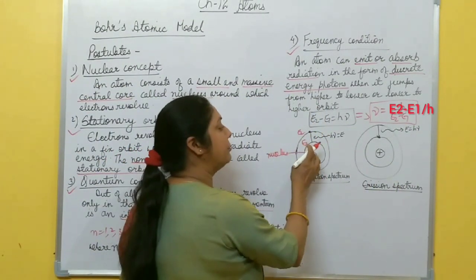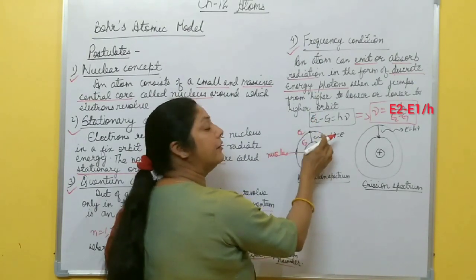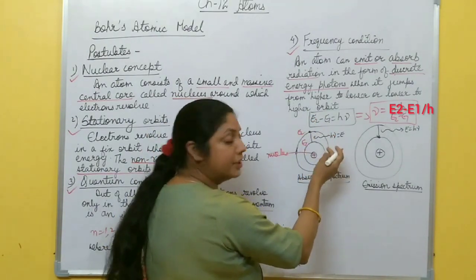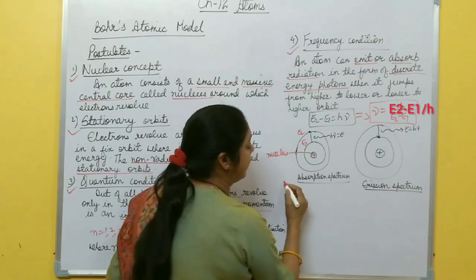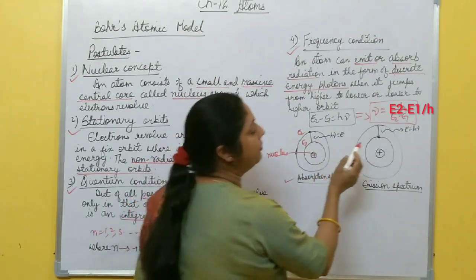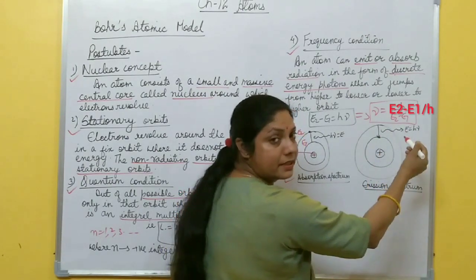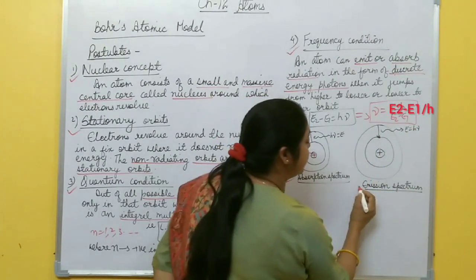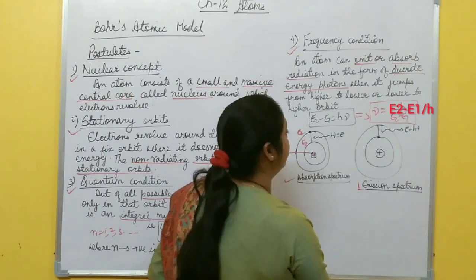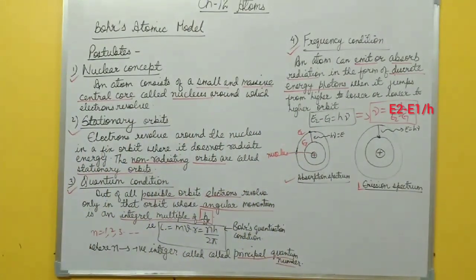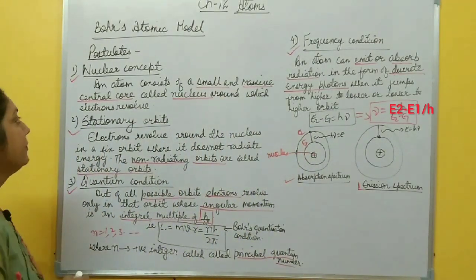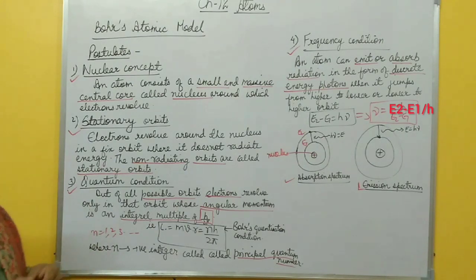Now, when an electron moves from a lower to a higher orbit, it requires some energy and an absorption spectrum is formed. When an electron jumps from a higher to a lower orbit, it emits some energy and an emission spectrum is formed, right? So these are the different postulates of Bohr's atomic model. Now after this we will discuss Bohr's theory of the hydrogen atom. Please take a screenshot of this one.